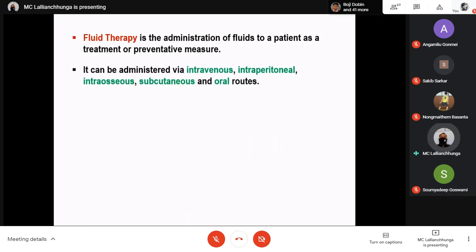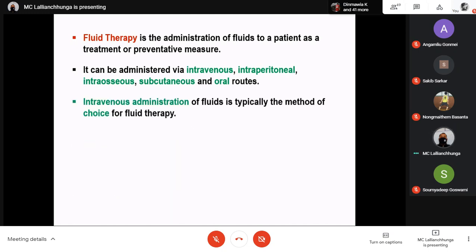It can be administered via intravenous, that means through the vein, intraperitoneal into the peritoneum, intraosseous, that means directly into the bone marrow, subcutaneous below the skin in the subcutaneous tissue, or oral route, or through the mouth. So fluid therapy can be done by all these routes.